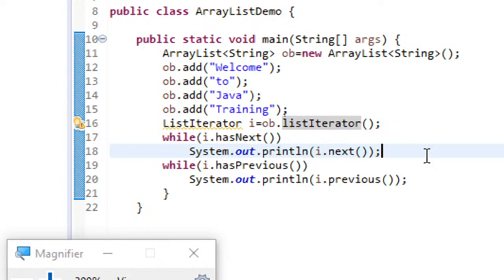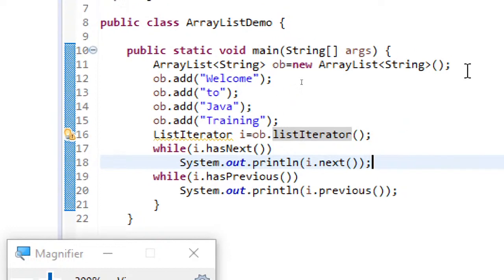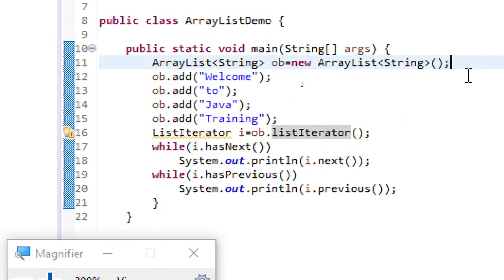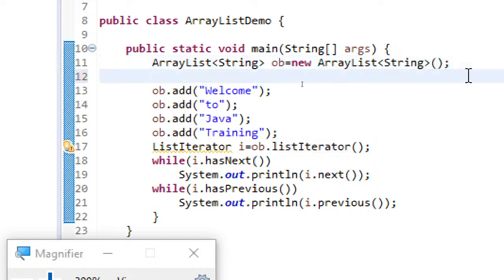Now, the next thing we will look at is, and here I want you people to examine the different ways of enumerating and other methods of this ArrayList. Just explore it. I'm just showing you basic things.